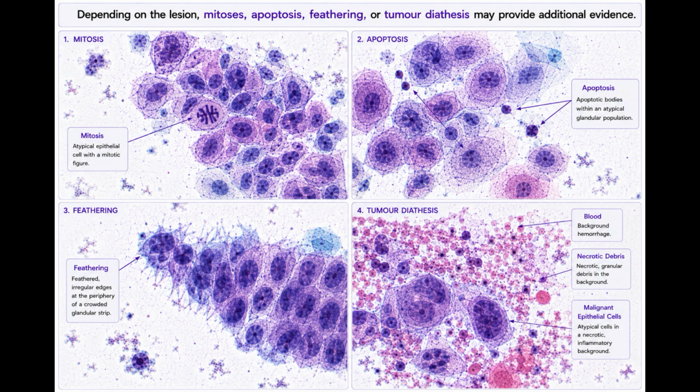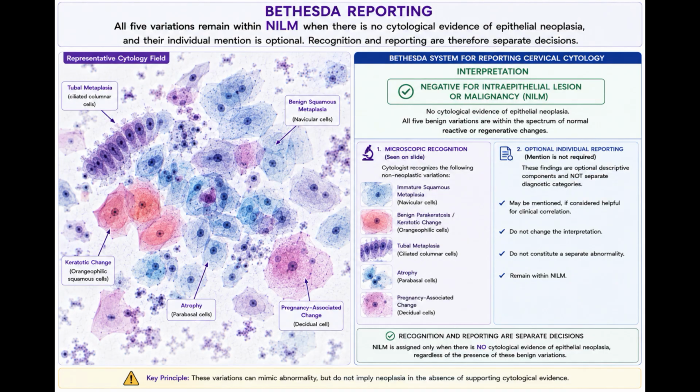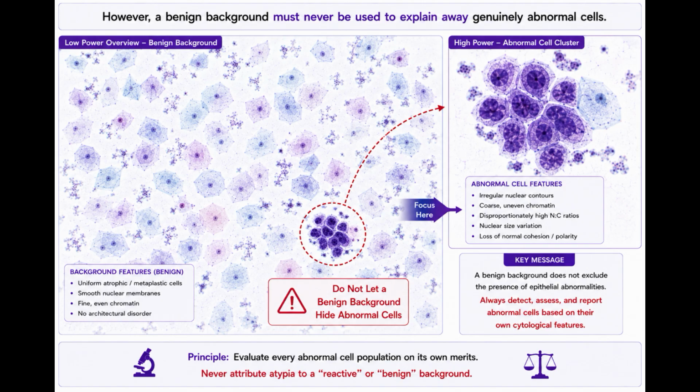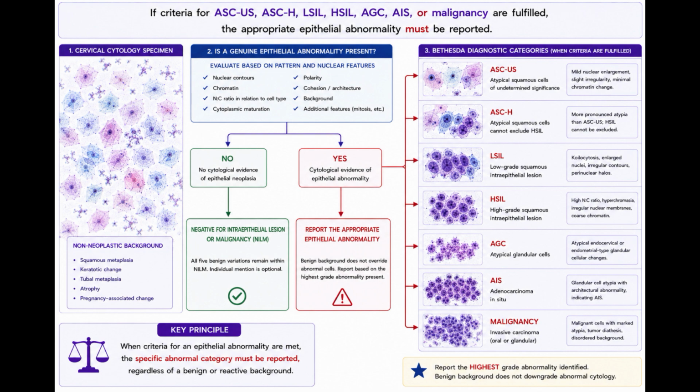Bethesda reporting. All 5 variations remain within NILM when there is no cytological evidence of epithelial neoplasia, and their individual mention is optional. Recognition and reporting are therefore separate decisions. However, a benign background must never be used to explain away genuinely abnormal cells. If criteria for ASC-US, ASC-H, LSIL, HSIL, AGC, AIS, or malignancy are fulfilled, the appropriate epithelial abnormality must be reported.